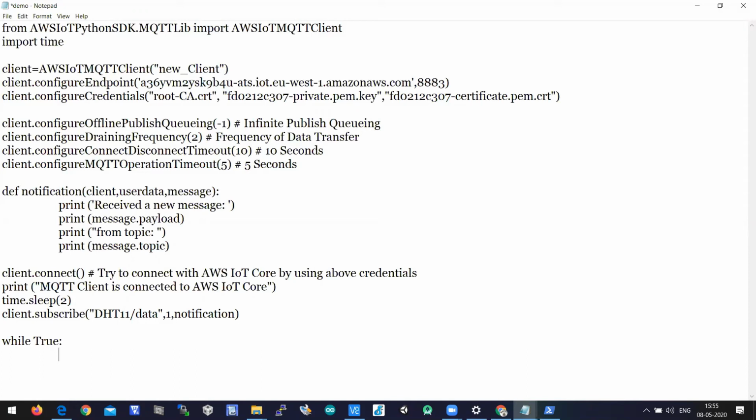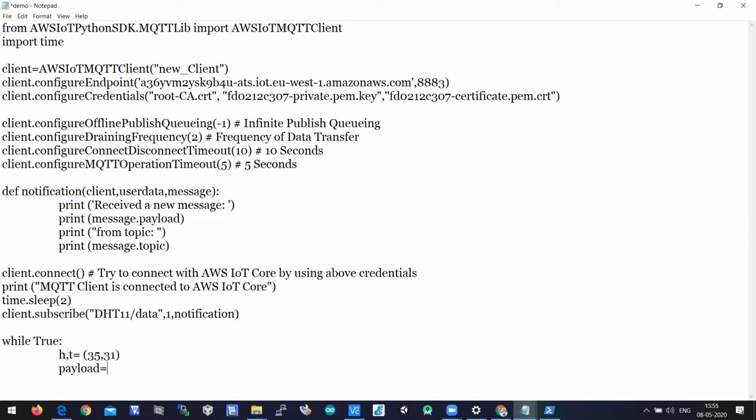So let's take sample data, humidity as h comma temperature as t equal to some random data, say humidity as 35, temperature as 31. So h comma t equal to 35, 31.